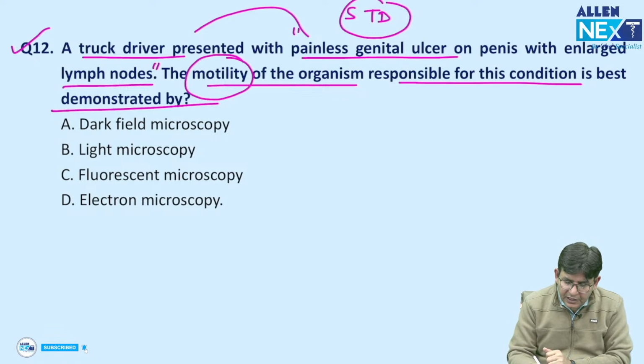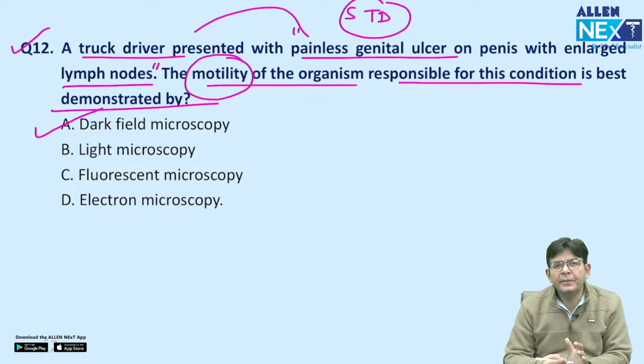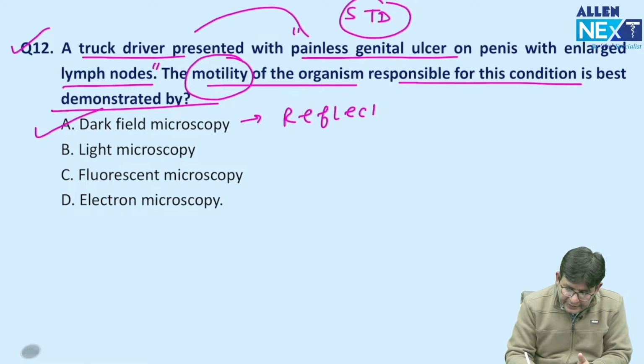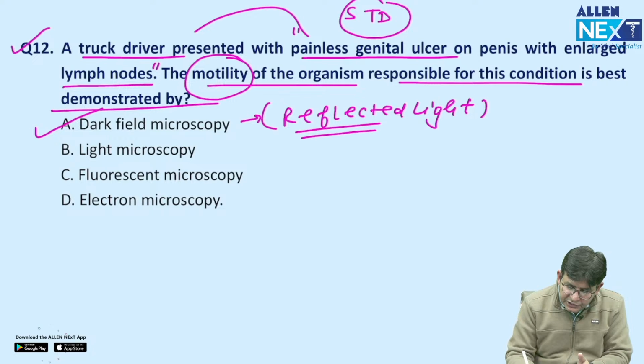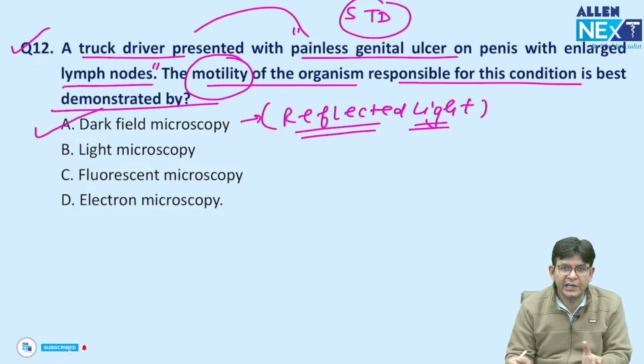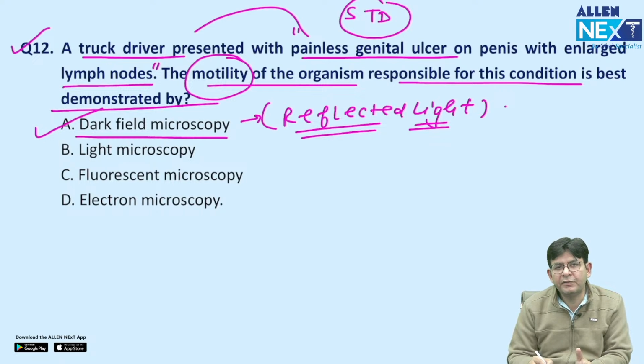Then they talked about the motility of the organism, which can be seen under dark field microscopy, in which we use reflected light. It is reflected in such a fashion that the background is dark, against which these organisms shine. So reflected light is used in dark field microscopy.